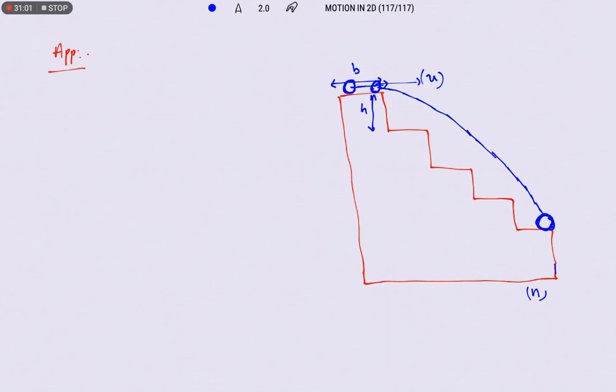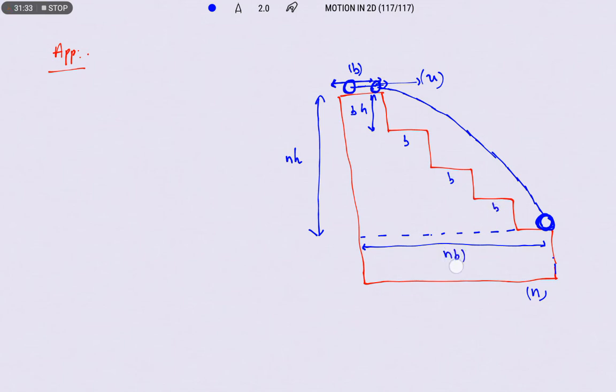Suppose it reaches the bottom of the staircase here, the total height traveled by the ball will be n times h. That means the vertical distance is nh. In the same way, the width of each step is given as b. Therefore, what is the horizontal distance traveled by it? b, b, b, b. Like that, how many times of b? n times of b. Let us write the condition here.